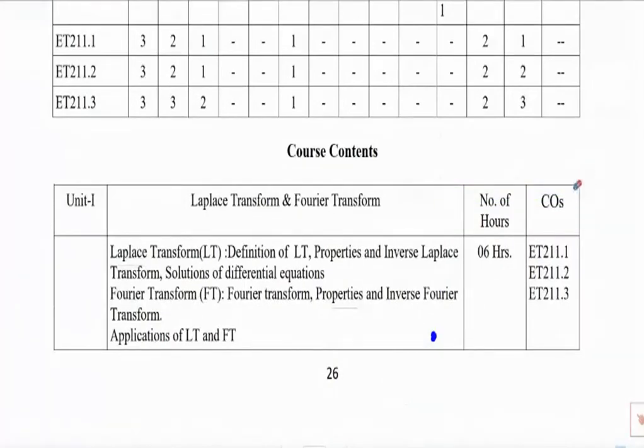We can solve differential equations very easily. Then another application of Laplace transform is that in signals and systems, we can talk about the system: how is the behavior of the system for different inputs? Then another advantage of Laplace transform and Fourier transform is that we can solve the electrical networks.